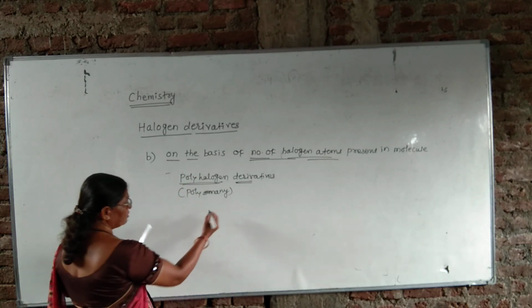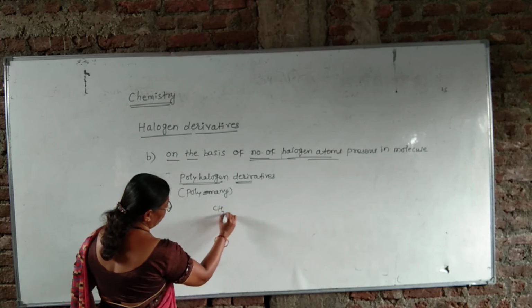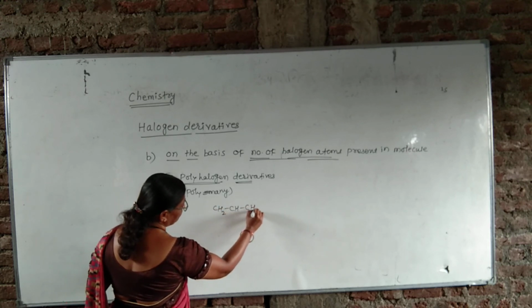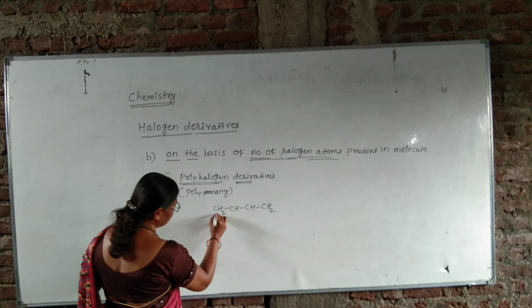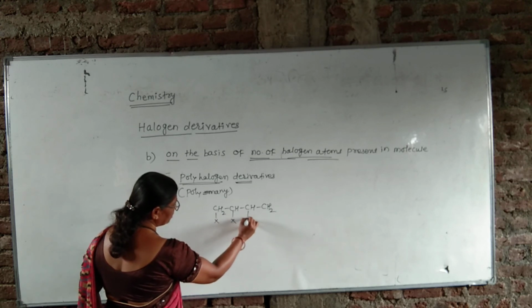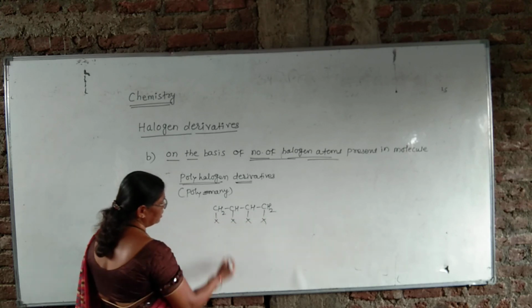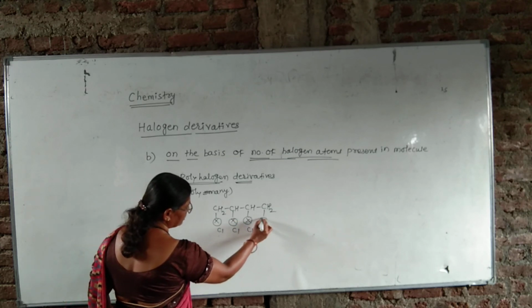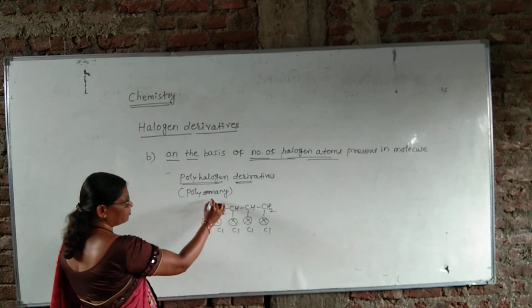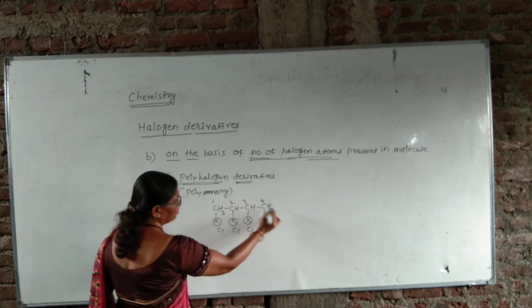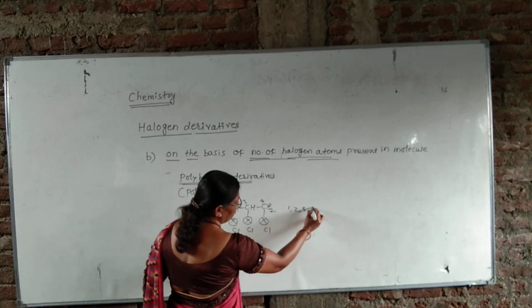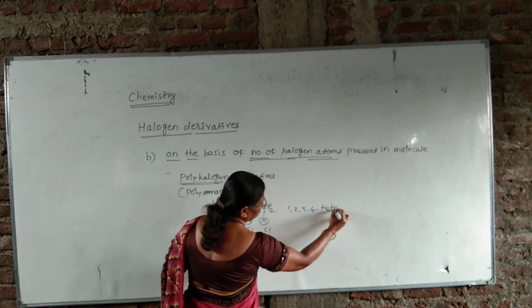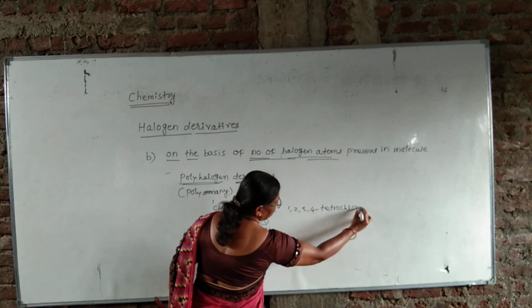For example, this is derived from butane. The general formula of this is CH2X, CHX, CHX and CH2X. If we take X as Cl atoms, the halogen atoms may be Cl. Then the name of this compound is 1,2,3,4-tetrachlorobutane.